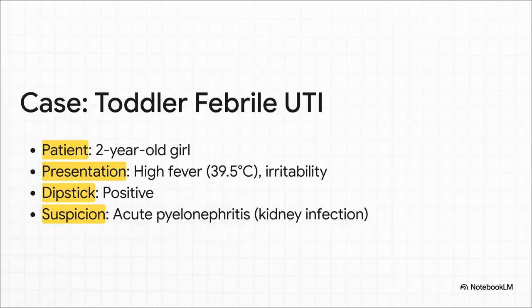Okay, now for a completely different kind of case. We have a 2-year-old girl with a high fever, she's irritable, and her urine test is positive. Now, the symptoms are pretty vague, but a high fever plus a positive urine test in a child this young, that immediately makes you worry about acute pyelonephritis. That means the infection might have traveled up to her kidneys.